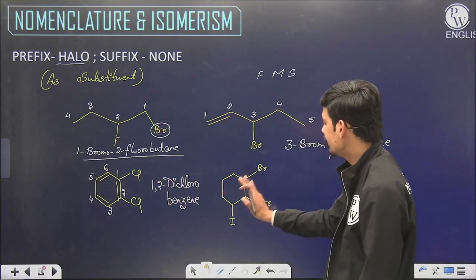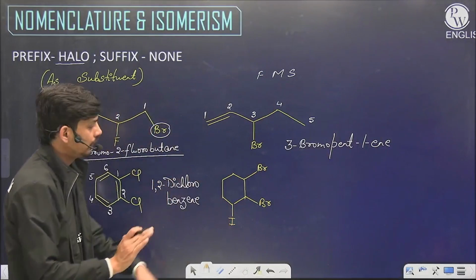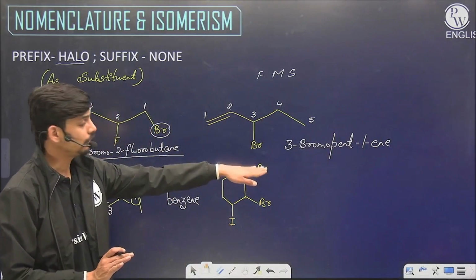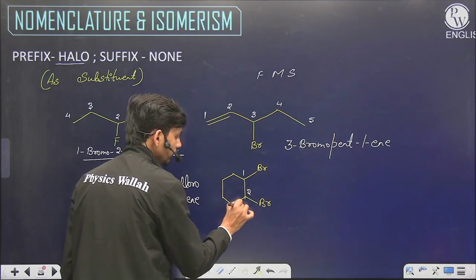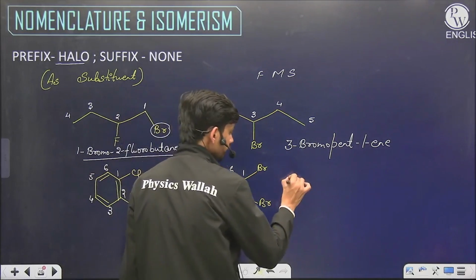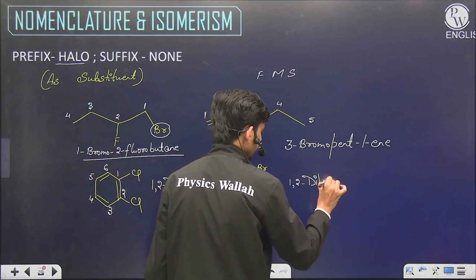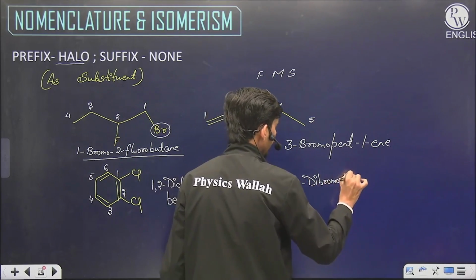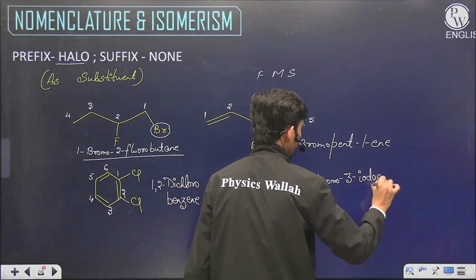And if we look at this one, this has 2 bromines and 1 iodine. Bromine has alphabetical priority as well. So the numbering will start from this side, 1, 2, 3, 4, 5, 6. So we have 1,2-dibromo, 3-iodo, and for a 6 member ring we have cyclohexane.